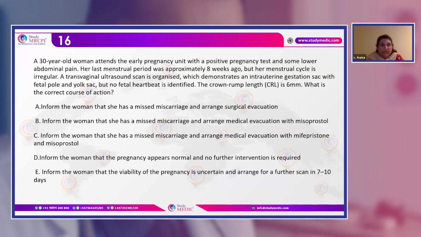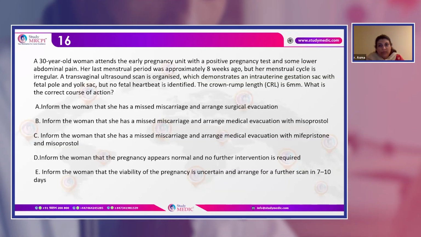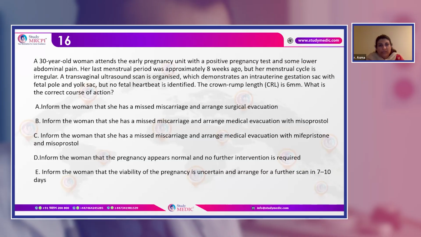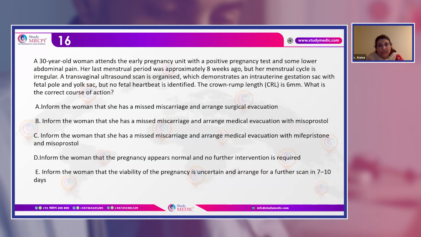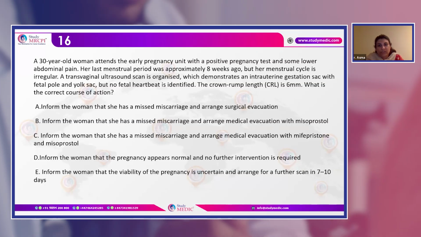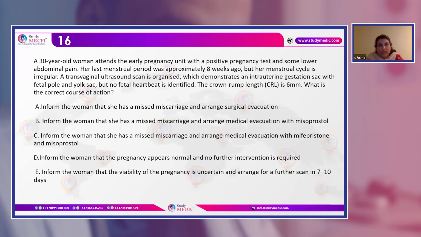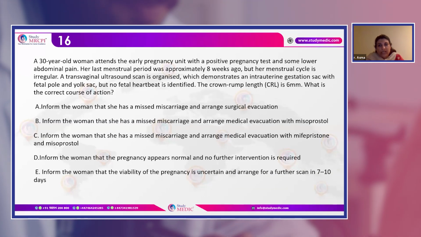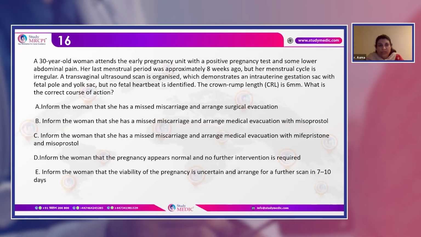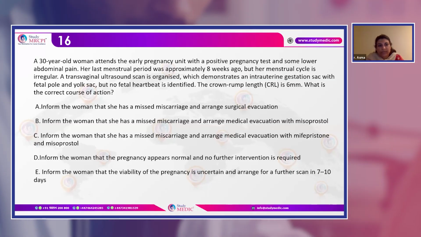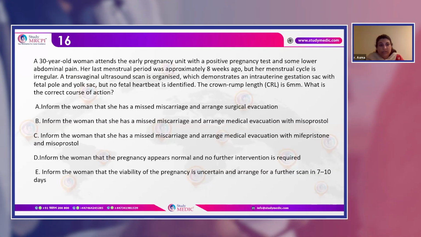Now, the next question is a 30-year-old woman attends the early pregnancy unit with a positive pregnancy test and some lower abdominal pain. Her last menstrual period was 8 weeks ago, but her menstrual cycle is irregular. You do the TVS scan, and there is a gestation sac with fetal pole and yolk sac, but there is no heartbeat. The CRL is 6 mm. What is the correct course of action? It's another form of the ectopic pregnancy question, which might come in this way.